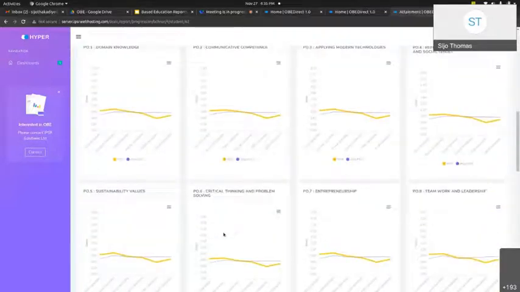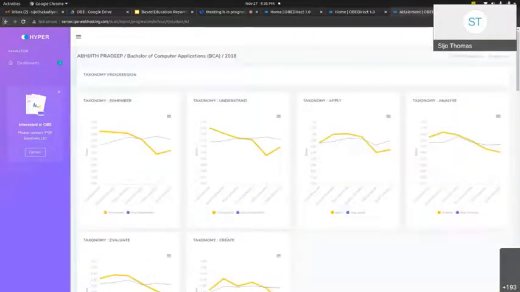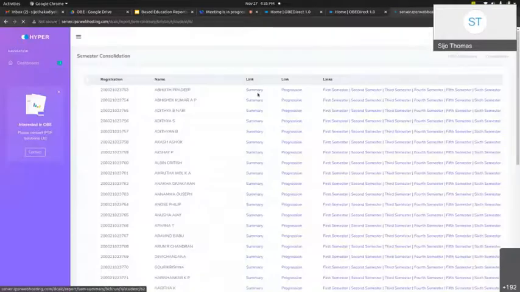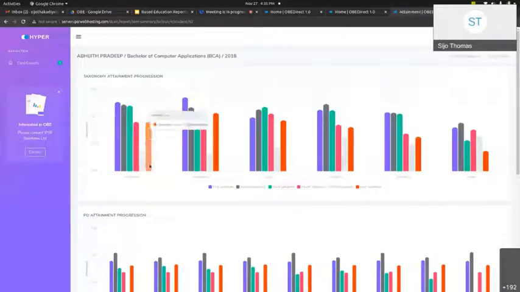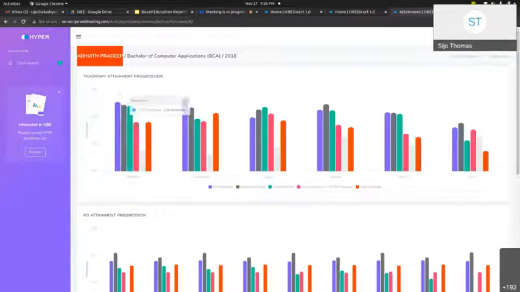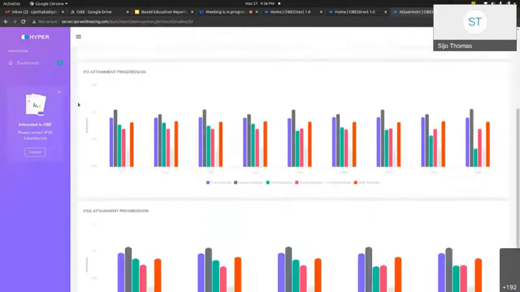And this is the progression report. And the next one will be the summary report, showing what his scoring pattern is. Anyway, the trend will be the same, because we are seeing the data of the same student, Abhijit Pradeep, and this is attainment. While coming to the 5th semester, his scoring has come down. This is a taxonomical level. This is a program attainment or PO attainment progression level.